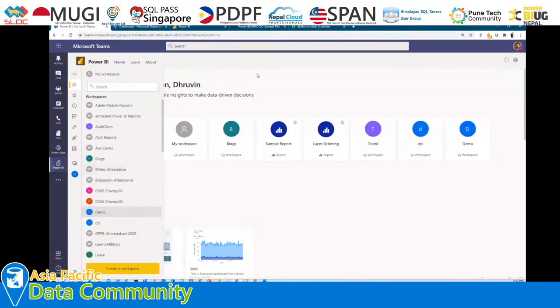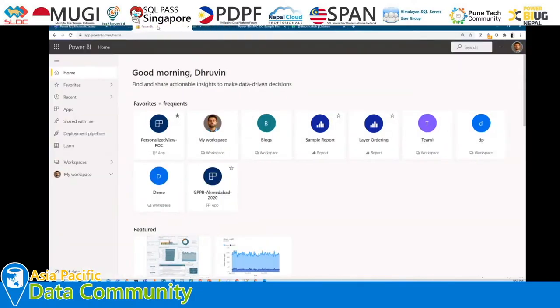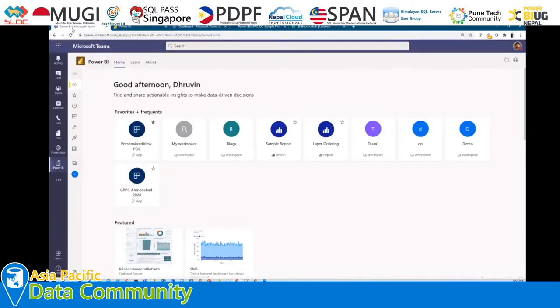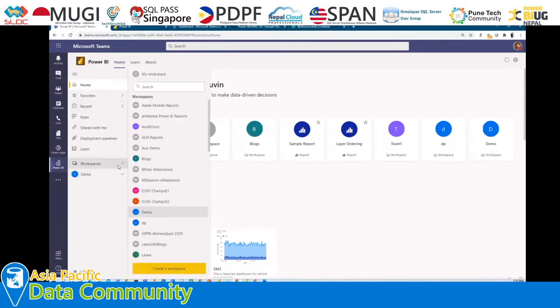Now let me talk about the overall integration within Teams, so how the experience is going to look. Here I have opened the Power BI service account. In Power BI service we have this type of UI available, where we have a home screen and this type of left navigation, and from here we can access our different workspaces and all. A similar experience we have in Teams when we are integrating Power BI in our Teams application. So here we have a similar home, similar left navigation experience. From here we can check for our different workspaces, reports, dashboards, datasets, everything.